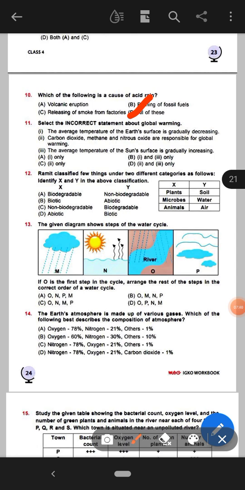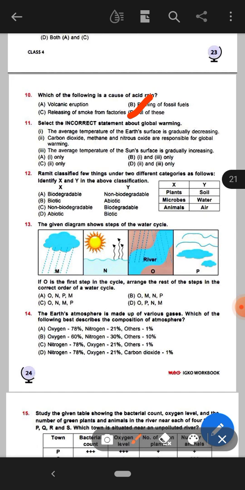Next question, select the incorrect statement about global warming. Number 1, the average temperature of the earth's surface is gradually decreasing. Second option, carbon dioxide, methane and nitrous oxide are responsible for global warming. Next, the average temperature of the sun's surface is gradually increasing.